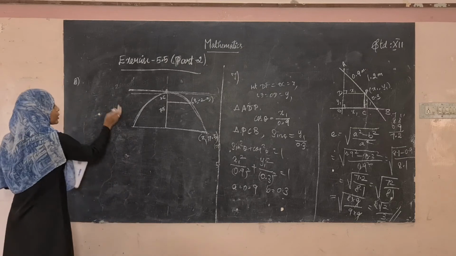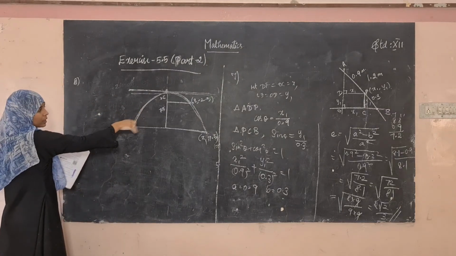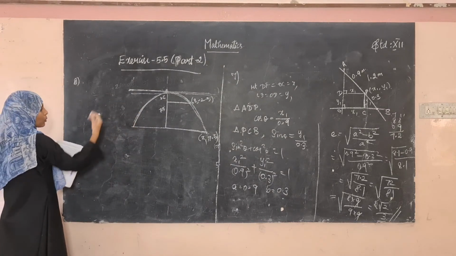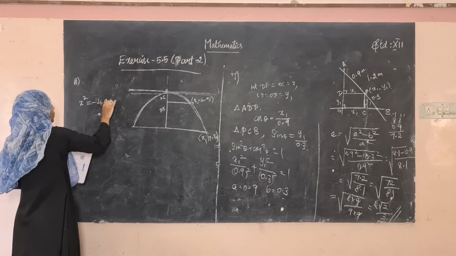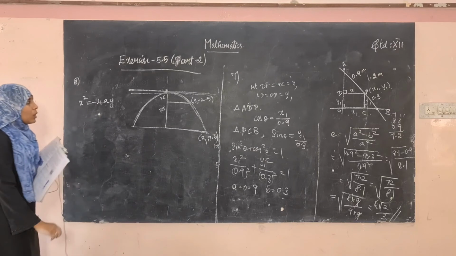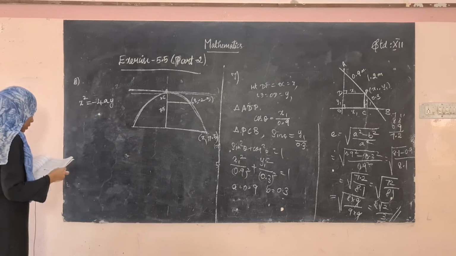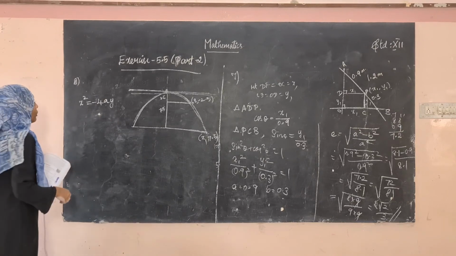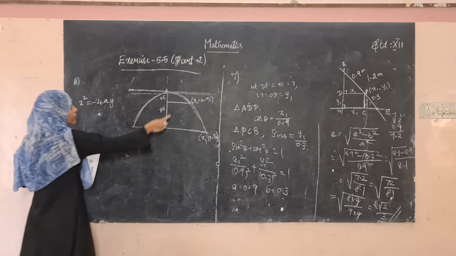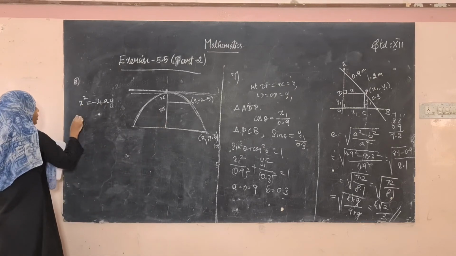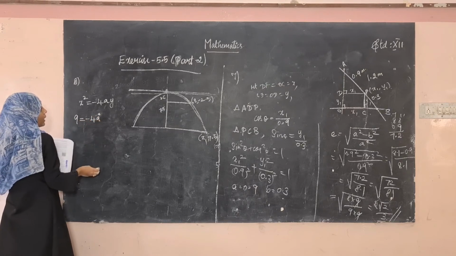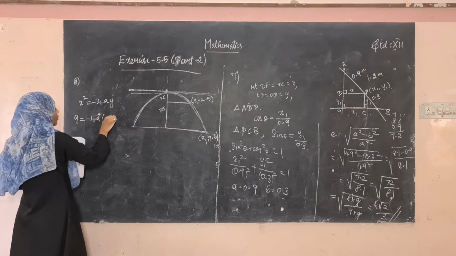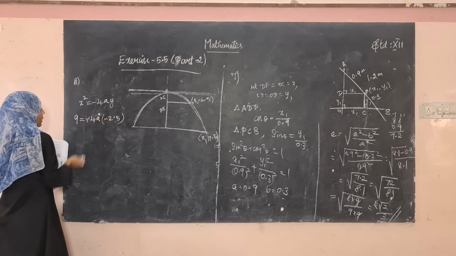Okay, so what is the equation of the parabola, which is like this? When the parabola is open at the bottom, it should be x square equal to minus 4ay. If you want to find the value of a, substitute this 3 comma minus 2.5 here. So it will be 3 square is 9 equal to minus 4a into, what's the value of y? Y is minus 2.5. So minus and minus gets cancelled.